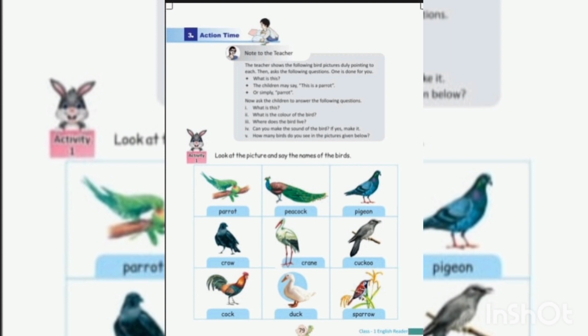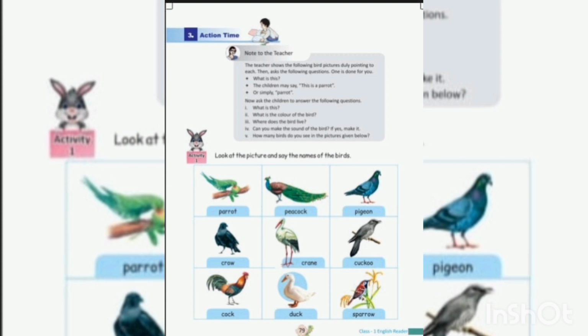3. What is this? This is a pigeon. What is the color of the pigeon? Pigeon color is dark blue and gray. Where does the pigeon live? The pigeon lives in housetops of our surroundings.